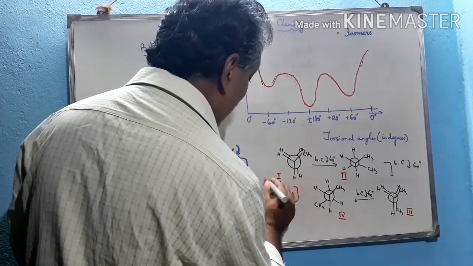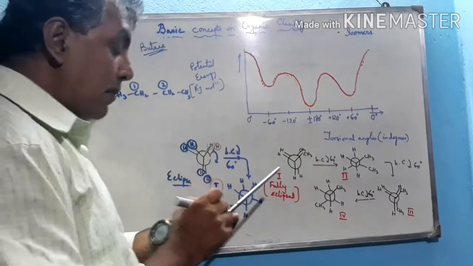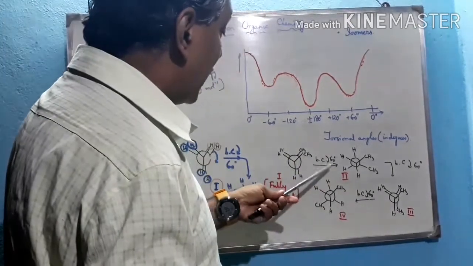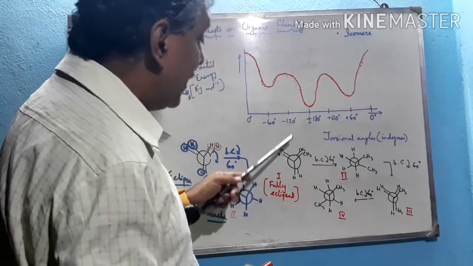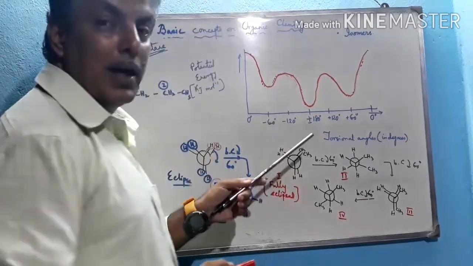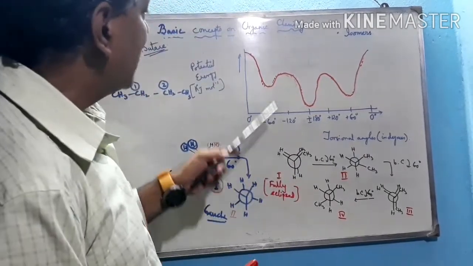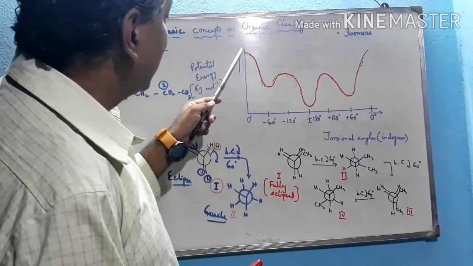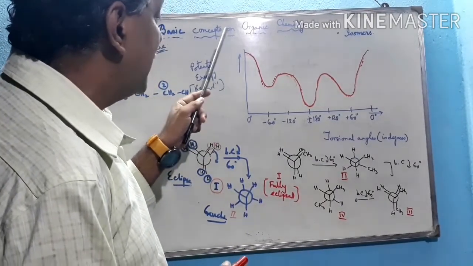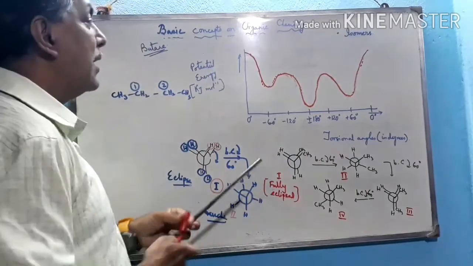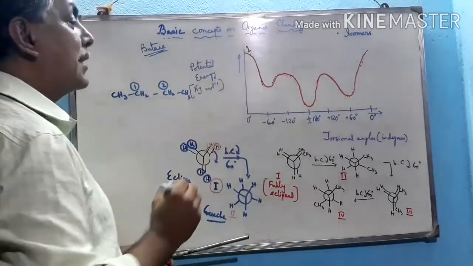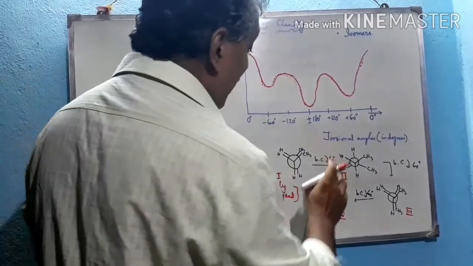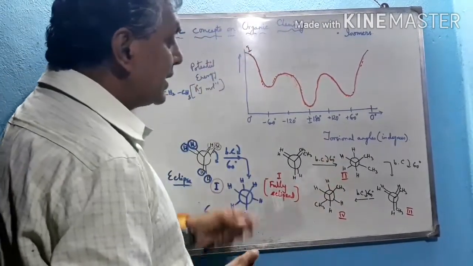Now the second one: if we rotate the back carbon clockwise 60 degrees. As the first structure is fully eclipsed, its interaction is maximum, it shows maximum instability, and that's why at this position it has maximum energy, minimum stability. In the energy profile diagram, you can draw the structure at this position. Suppose now the back carbon is rotated clockwise 60 degrees.